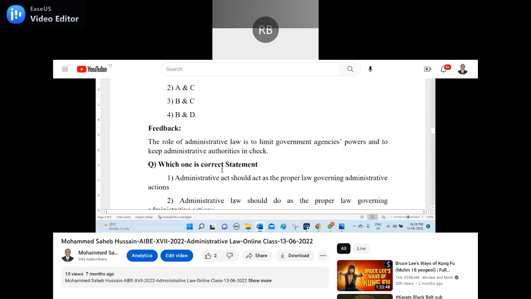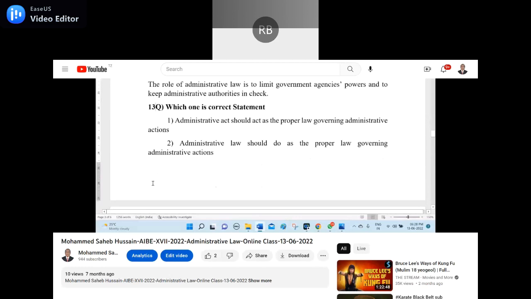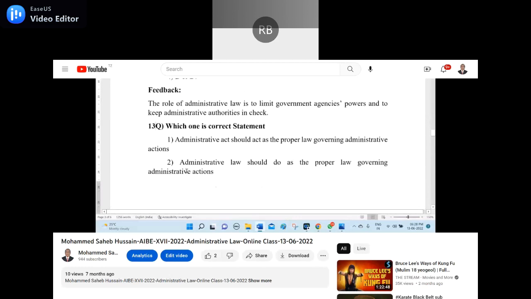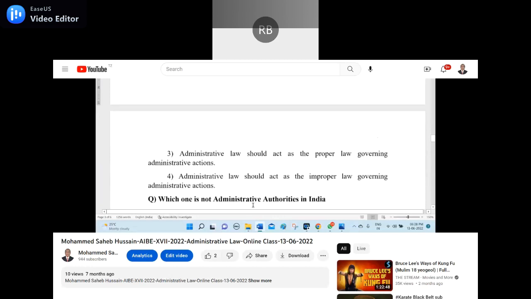And question number 13. Yes, anyone? No, I will read it. Which one is the correct statement? Number 1, administrative act should act as the proper law governing administrative action. Number 2, administrative law should do as the proper law governing administrative actions. Number 3, administrative law should act as the proper law governing administrative actions.